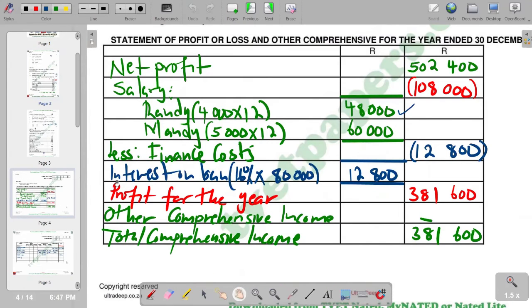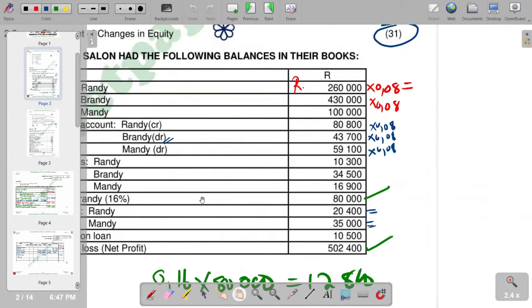So if we find the difference to find what is not yet paid, we are going to say 48,000, and then we subtract 20,400. So we calculate and see what we get. You're going to get it as 27,600.